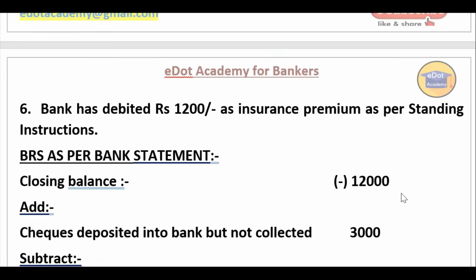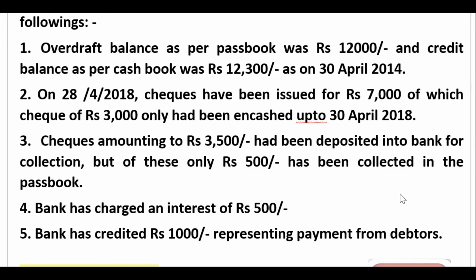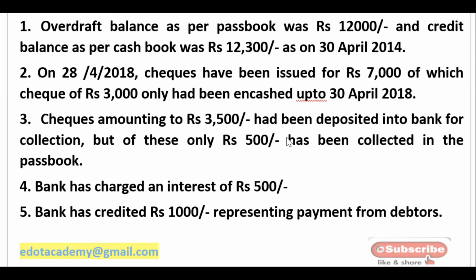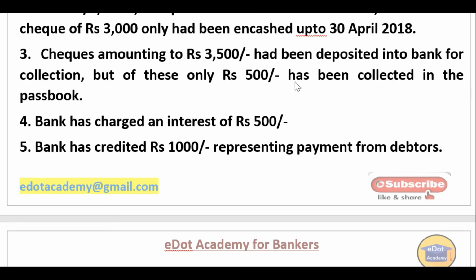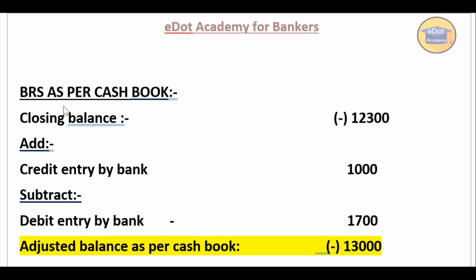Now we'll see the BRS as per cash book. The first two entries we have already done, because the bank has not done its part, so we have taken the bank's part. Now we'll see the remaining entries, where the action has been done by the bank, so that action is required as per the cash book. First of all we have to see the balance as per cash book. The cash book has a credit balance, so it will come as negative. The closing balance is minus 12,300 rupees.